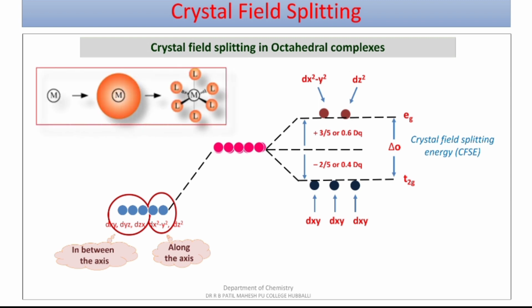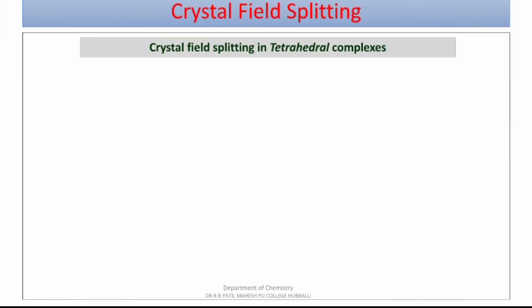You can understand this with this picture, where the metal is surrounded by ligands in octahedral complexes. Moving further, crystal field splitting in tetrahedral complexes.